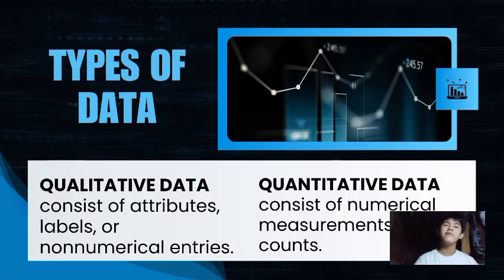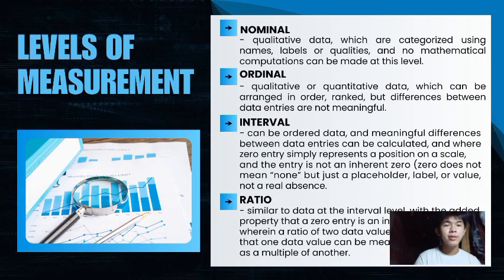For quantitative data, on the other hand, it consists of numerical measurements or counts, whereas this is tabulating your data or displaying your data, where it involves numerical descriptions and representations. So, of course, we have here the four levels of measurement, categorized as nominal, ordinal, interval, and lastly, the ratio.